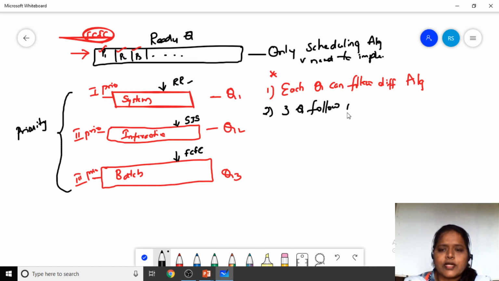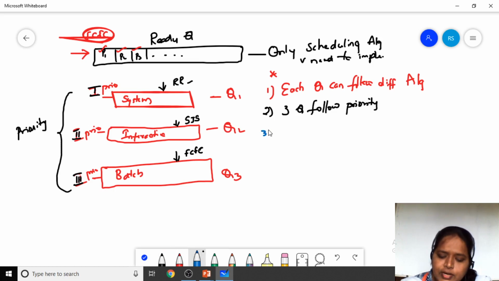Follow priority in the sense that among these three queues, the one with the highest priority is placed first, the one with the second highest priority is placed second, and the one with the third priority is placed third. So all the queues are arranged in a priority-based manner.